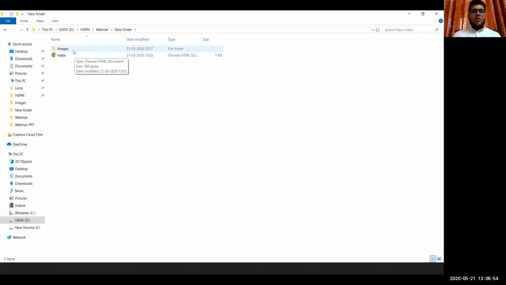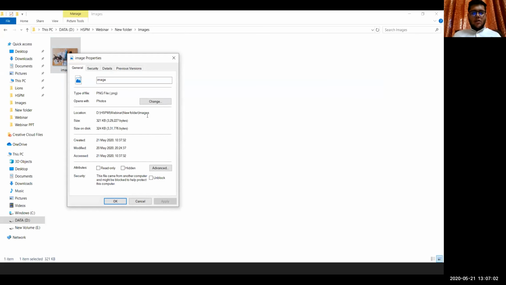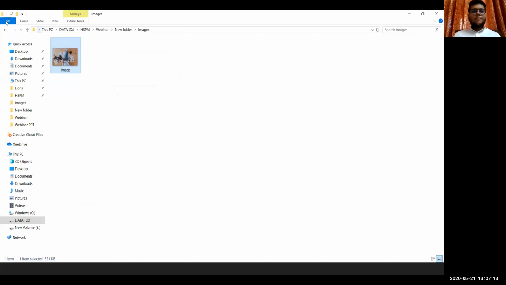Okay, so you can go through this image, sorry, and go to the properties, and you can select all the things that is after new folder slash. Okay, so images slash image.png.